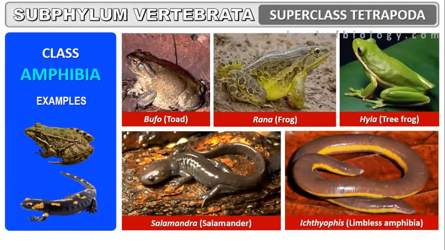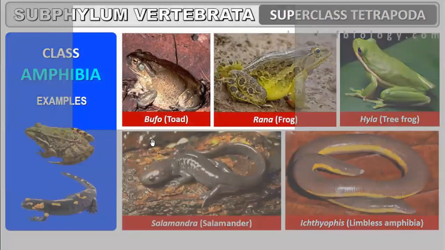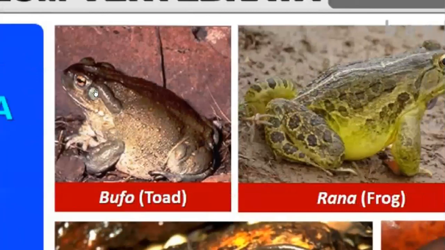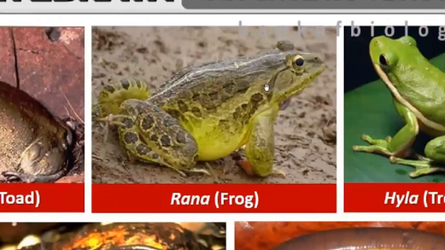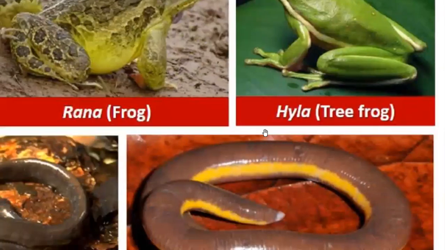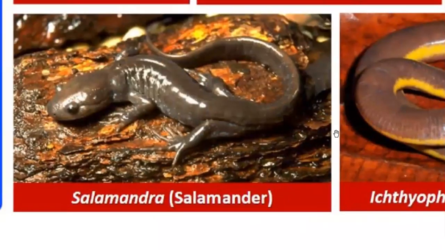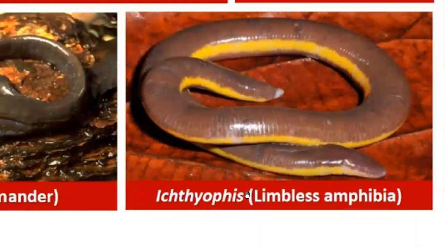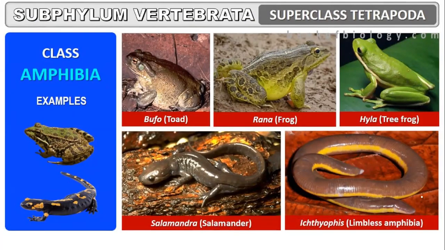Okay, look at all the examples, all the diagrams. You will see limbs over here. This is the opening. Tympanum represents the ear. This is a tympanum. Rana, frog. Here it is Hyla. Then here Salamandra, which is a salamander, and here Ichthyopus. So Ichthyopus is the only diagram where you cannot find any kind of limbs, even though it is coming under tetrapoda. It has all other characters similar to amphibia. It is a limbless amphibian.